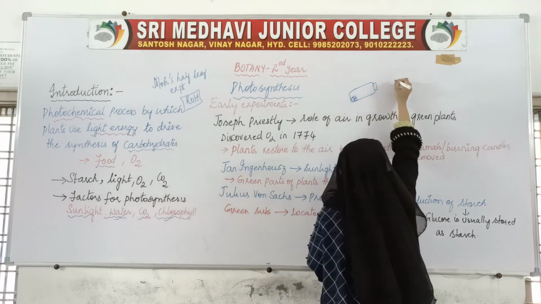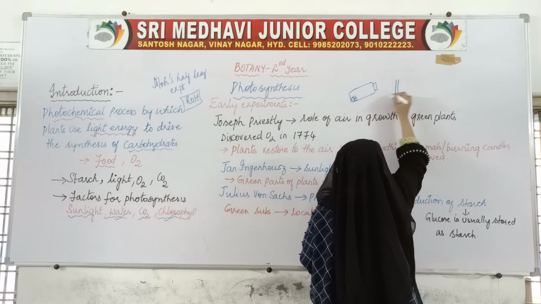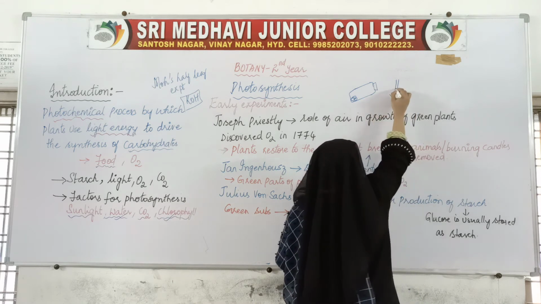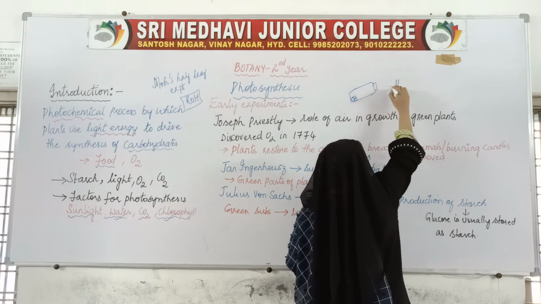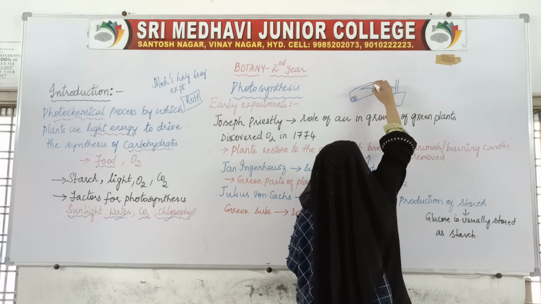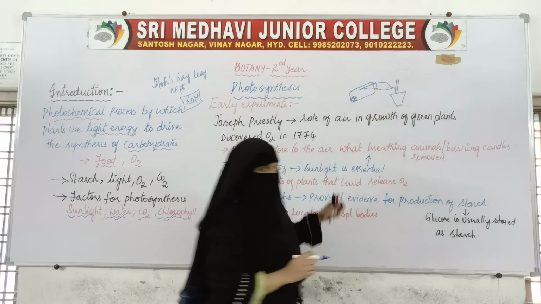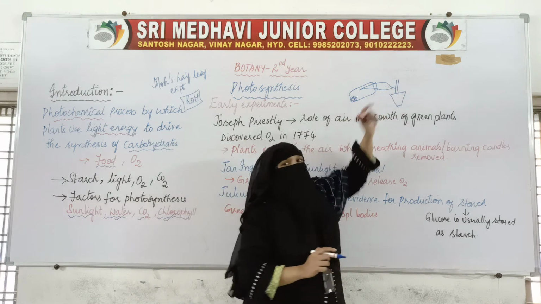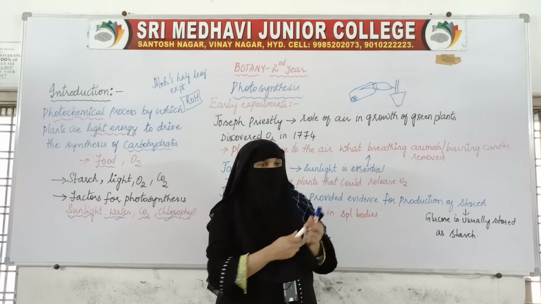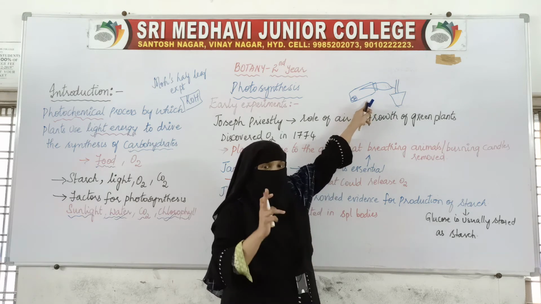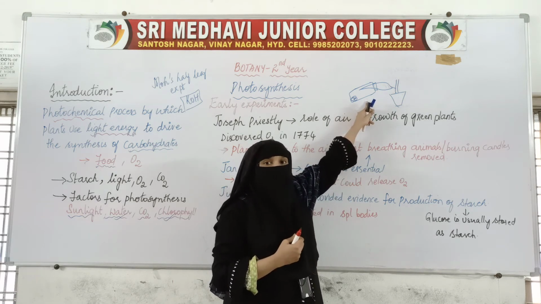We have taken a potted plant, and the leaf of the potted plant is such that half of the leaf is inside the bottle, half of the leaf is attached to the plant. Do you remember this by seeing this setup? You have studied this experiment in your 10th class.